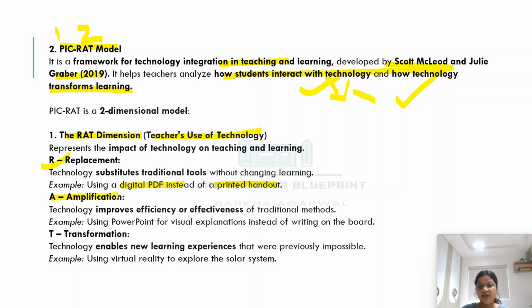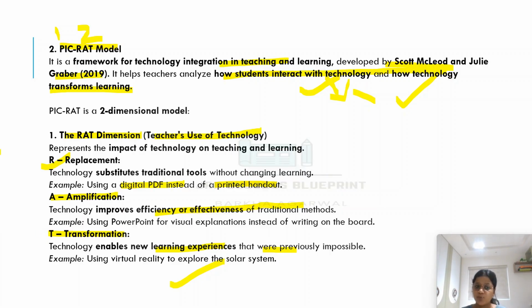Coming to A, amplification means improving the efficiency or effectiveness of traditional methods. For example, here we are using PPT to explain something instead of blackboard and chalk. Coming to the next one, transformation. Transformation means technology enables new learning experiences that were previously impossible, like using virtual reality to explore the solar system. So transforming means moving from the previous era to a new era. For example, now we are using virtual reality and artificial intelligence.